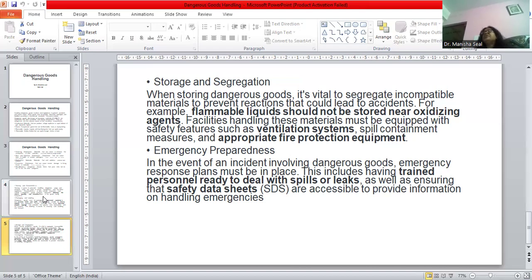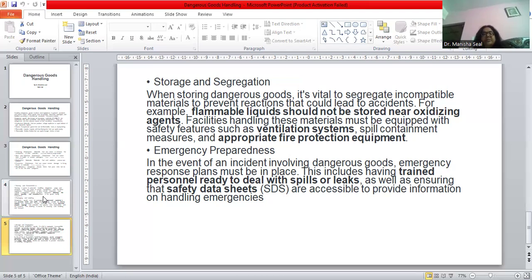Along with that, I should also have a safety data sheet. There should be easy availability of the safety data sheet, always available to the particular individual who is handling or transporting that item at any point of time, during onload, offload, and transit time.